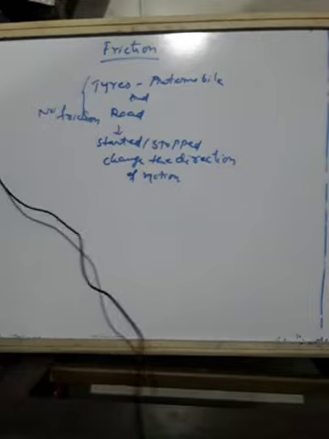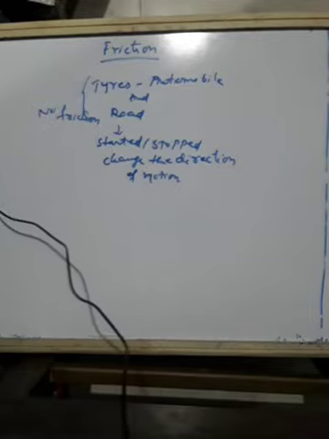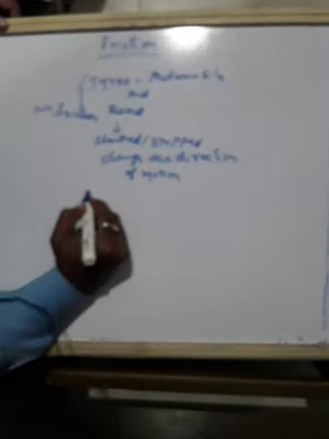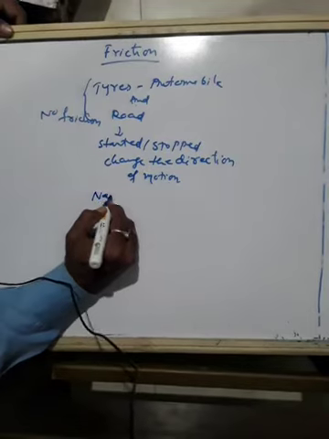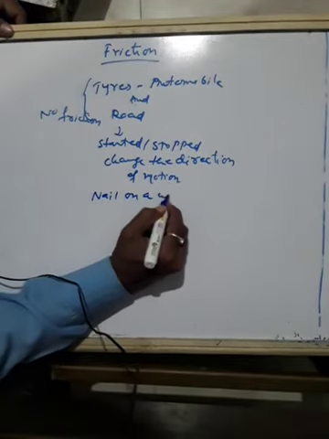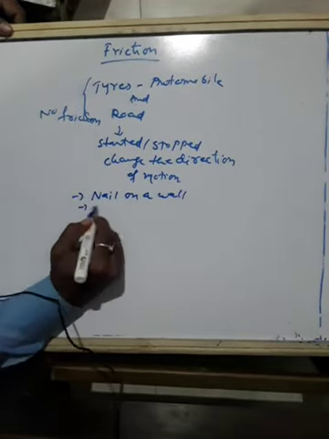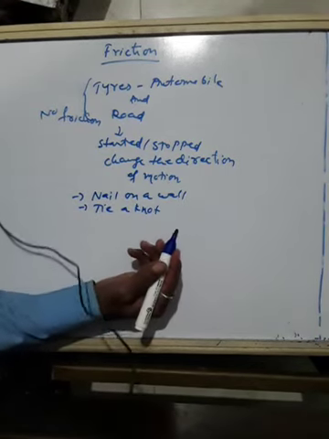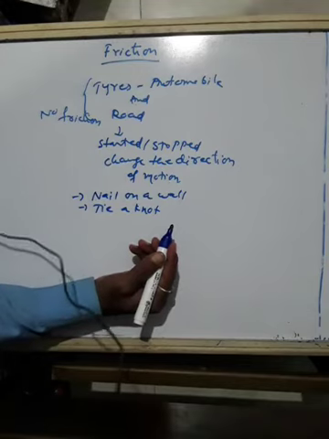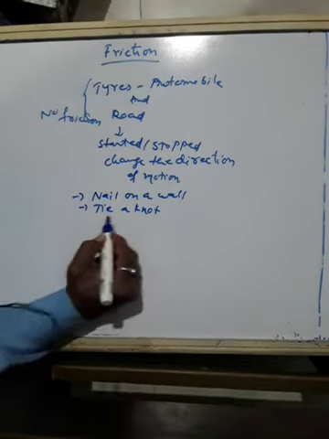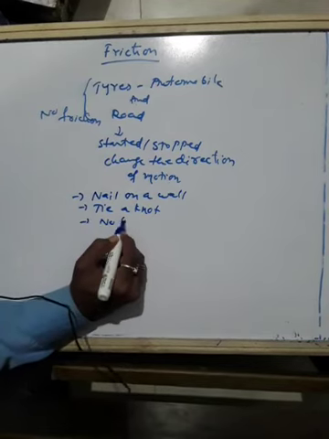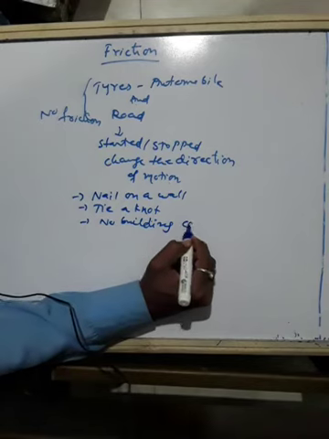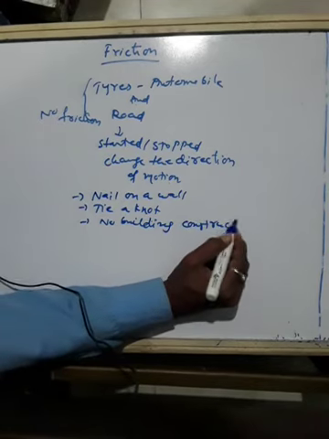You could not fix a nail on a wall or tie a knot. Even tying a knot would not have been possible without friction. Without friction, no building could be constructed.